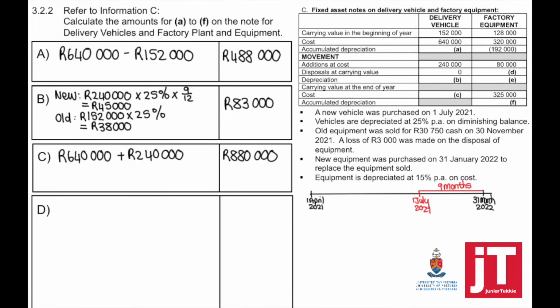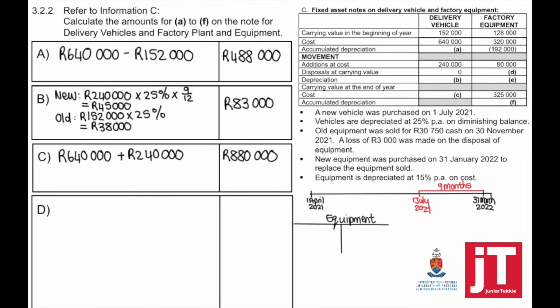For number D, factory equipment now, disposal at carrying value. This is a bit more complicated. If we look at what has been given to us, old equipment was sold for 30,750 cash on 30 November 2021. A loss of 3,000 was made on the disposal of equipment. This means that I do not know what is the cost of this asset which we've disposed of. I do not know what is the accumulated depreciation on that asset. So how do I solve this?